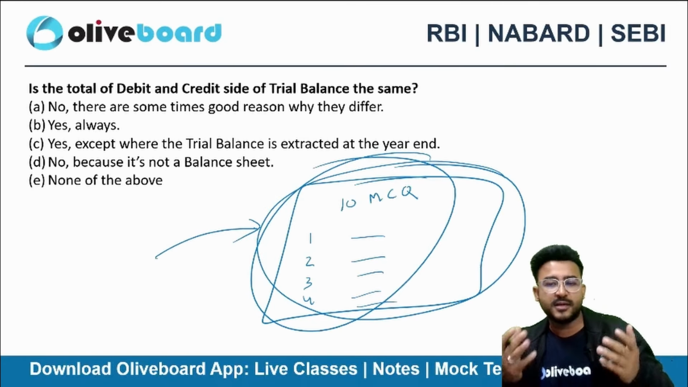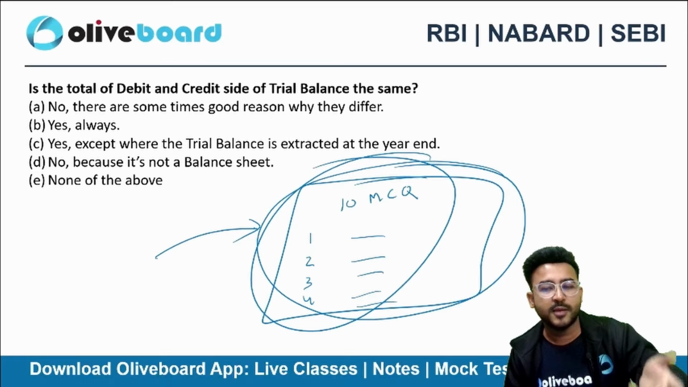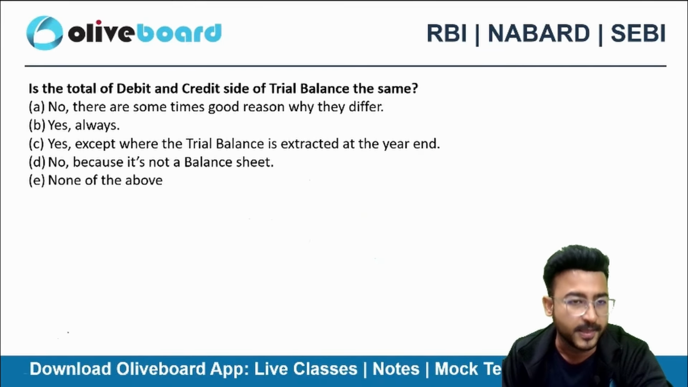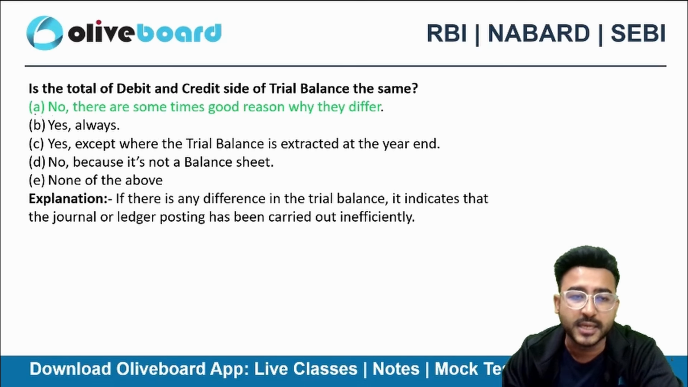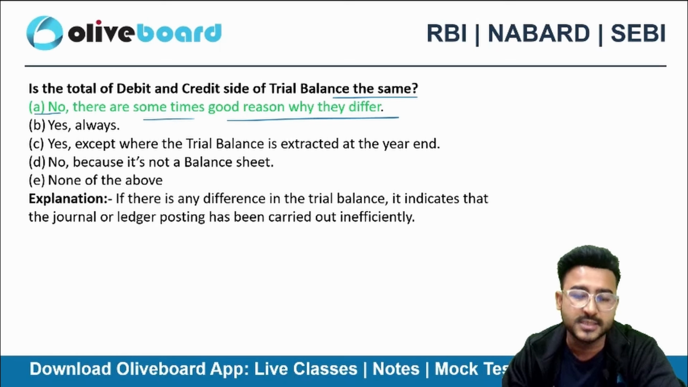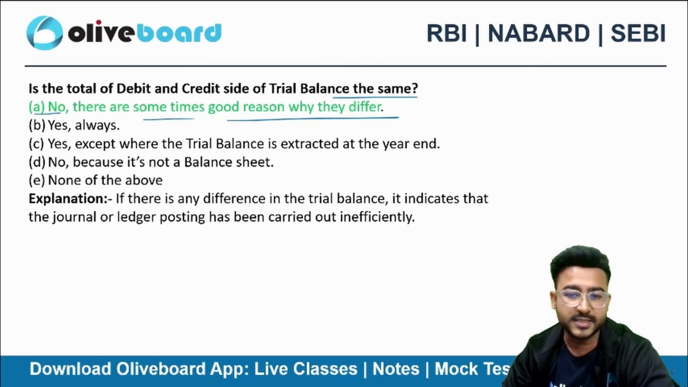सर हर बार मैच होना ही चाहिए. अरे ऐसा जरूरी थोड़ी है. तभी तो तुम बना रहे हो ताकि पता चले कि चेक हो रहा है कि नहीं हो रहा है. The correct answer here is option A. It's not like that it will always be same. Sometimes it may differ also for good reasons.